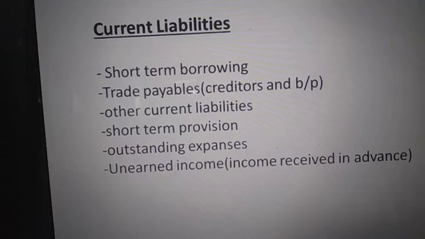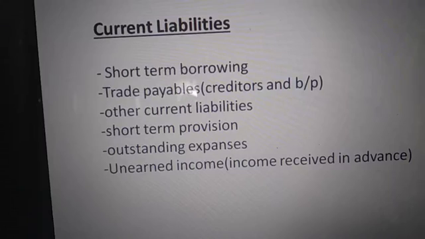Bills payable also come under trade payables. Other current liability. Short-term provisions, outstanding, most important, outstanding expenses. Outstanding expenses are current liabilities. They come in the balance sheet under the category of current liability.